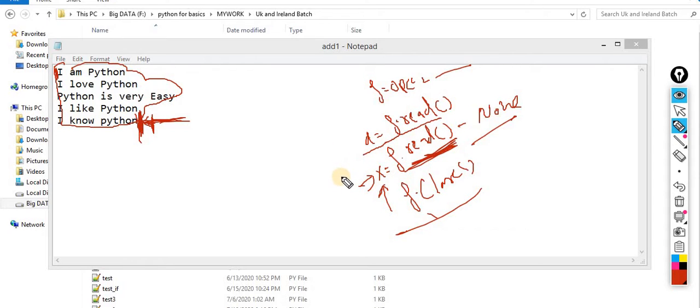So take care of this point whenever you perform operations with files to read the data. This is the important one, because sometimes students make a mistake here: sir, data is not coming. How will data come? Because you read the entire data and after that you are saying, okay, read the data. Now your cursor is blinking over here. So keep this point in mind when you are handling files.